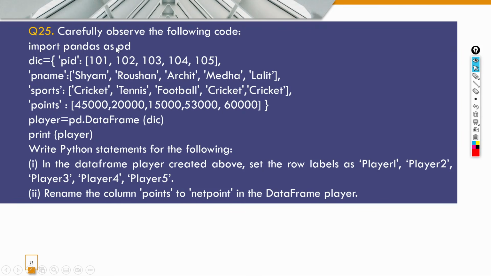Now carefully observe the following code. Import pandas as pd. So we have this dictionary, okay, wherein we have PID, then PName, sports, points. So these all will become columns.